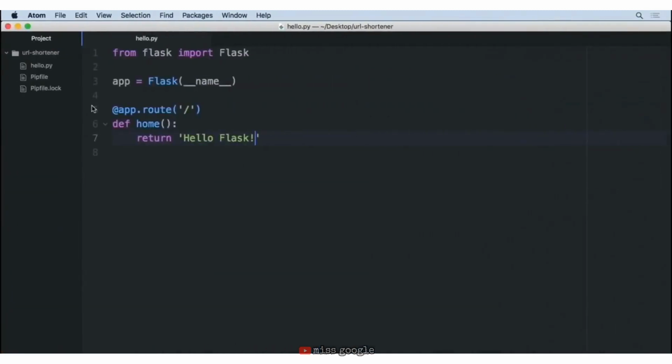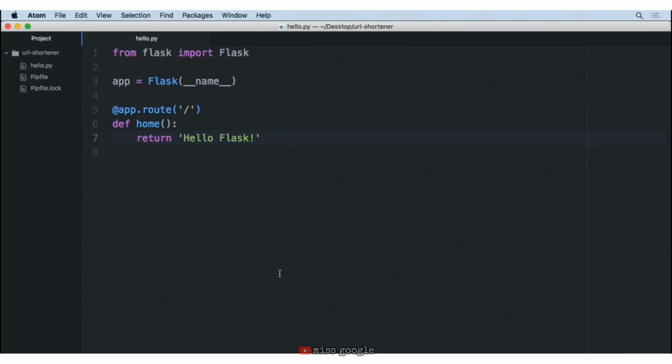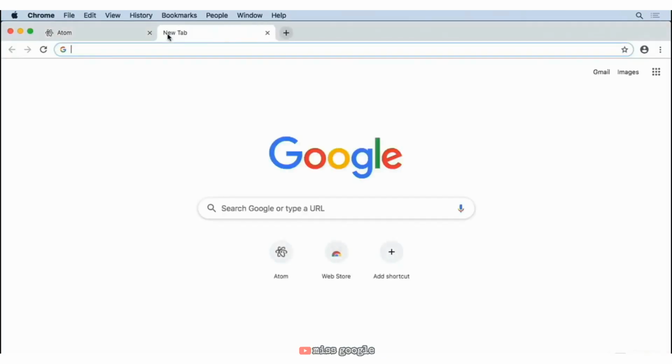And now that we've done that, let's go ahead and check and see what our website looks like. You can see here in the terminal, Flask has told us where we can access our website. It's this http://127 and all that great information. So we'll go ahead and copy that URL, and let's take our web browser and enter in this URL. And once we've done that, you can see there's the "Hello Flask!" that we wanted to be returned.